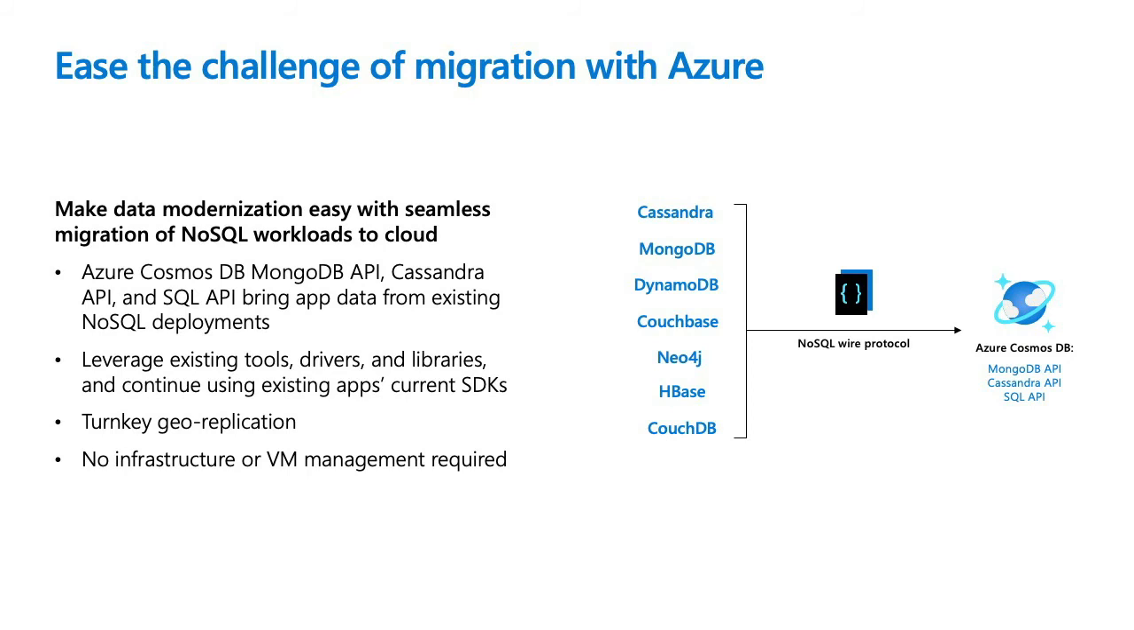I think we covered enough on the RUs. Let's move on to see the API support and benefits of Cosmos DB. As I said earlier, Cosmos DB is mostly suited for any kind of NoSQL database migrations. If you see here on the left side, if you have any workload from Cassandra, MongoDB, DynamoDB, Neo4j, HBase, or CouchDB, you can still migrate your workload to Cosmos DB with the NoSQL wire protocol, with the open APIs available for it. You can modernize and innovate your applications running on these NoSQL workloads.